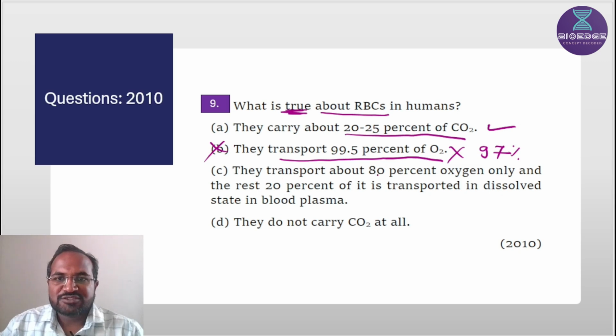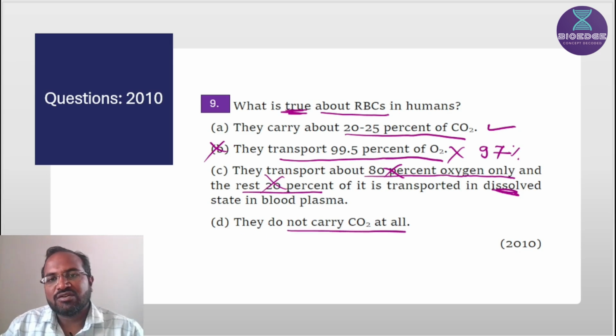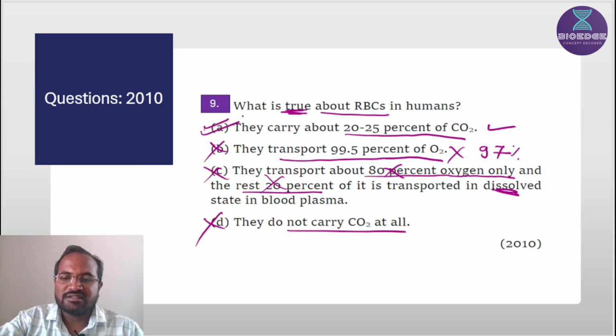They transport about 80% oxygen only, and the rest 20% is transported in a dissolved form. Wrong. It is 97%, and 3% is the dissolved form. And they do not carry oxygen at all. Wrong. They carry oxygen. These three statements are wrong. That's why the correct answer is A.